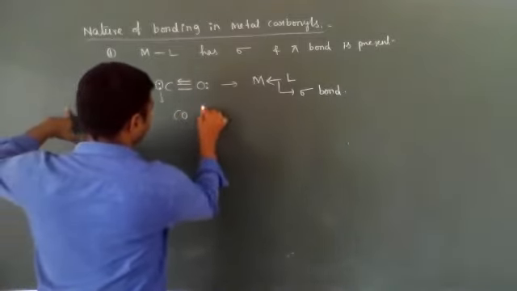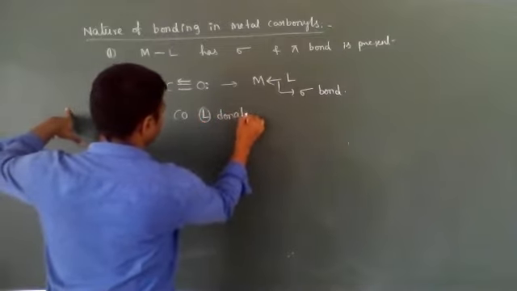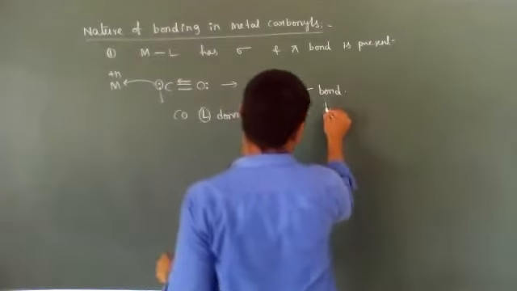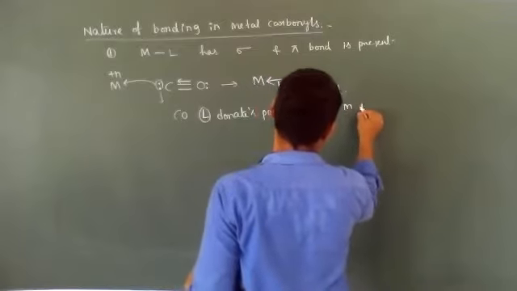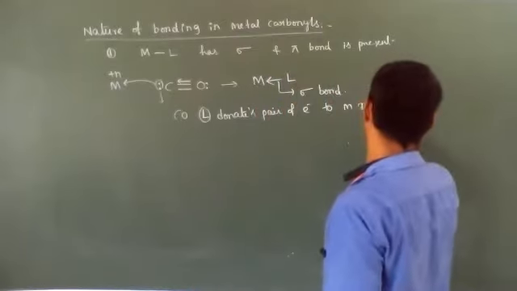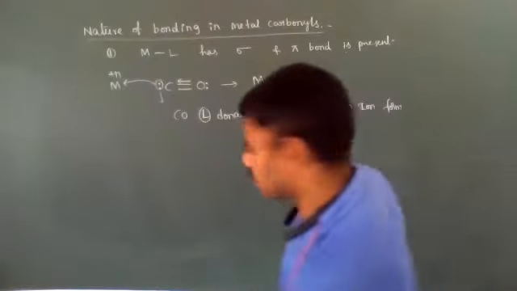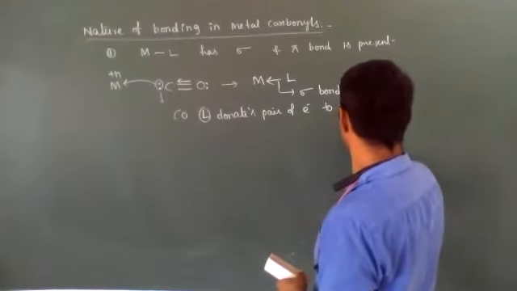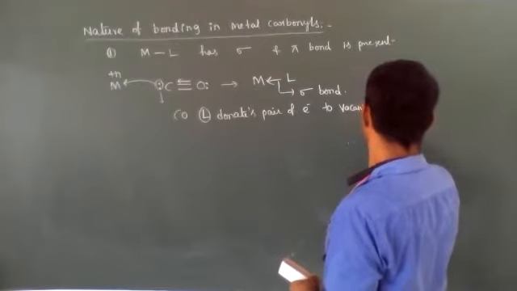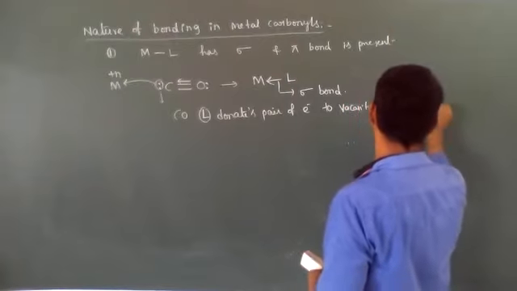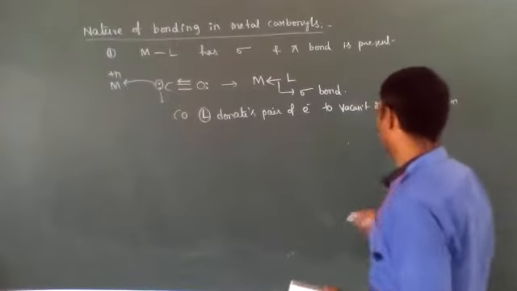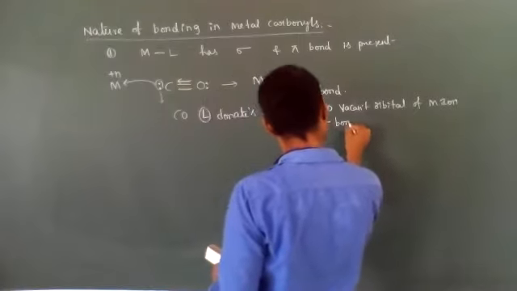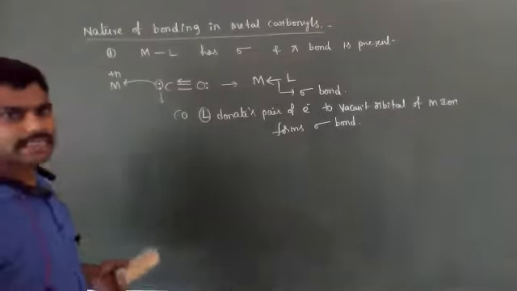The CO ligand donates a pair of electrons to the metal ion, to the vacant orbitals of the metal ion. The vacant orbital of the metal ion forms a sigma bond. Okay, it is clear now.